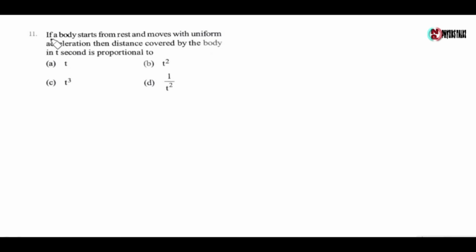Next question: if a body starts from rest and moves with uniform acceleration, then the distance covered by the body in t seconds is proportional to. Now here it is given that acceleration is constant, so a is constant, which is given by rate of change of velocity, dv by dt.